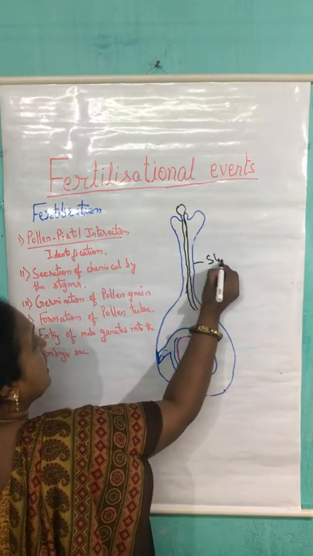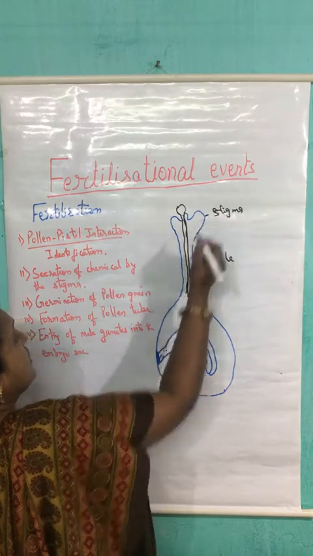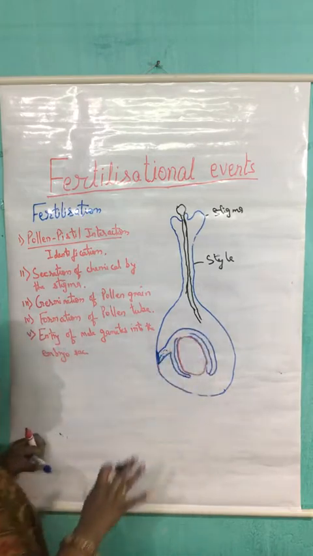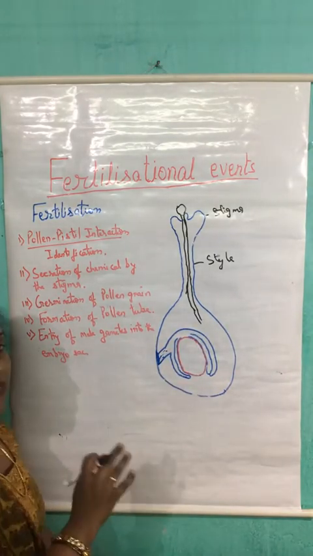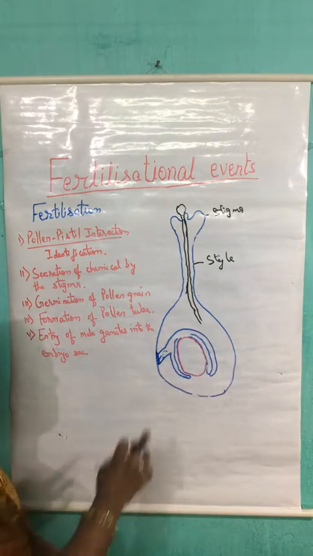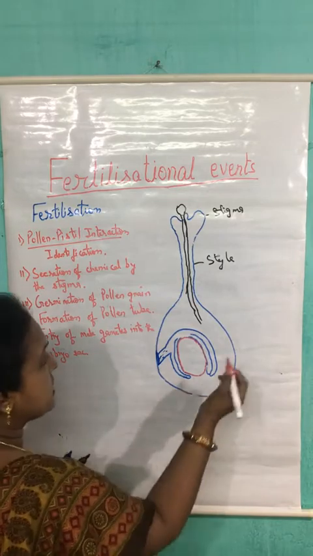This is the style, this one is the stigma. Now after reaching the ovary part, the question is, from where the pollen tube or the male gamete enters into the embryo sac. Before that, let's draw the structure.